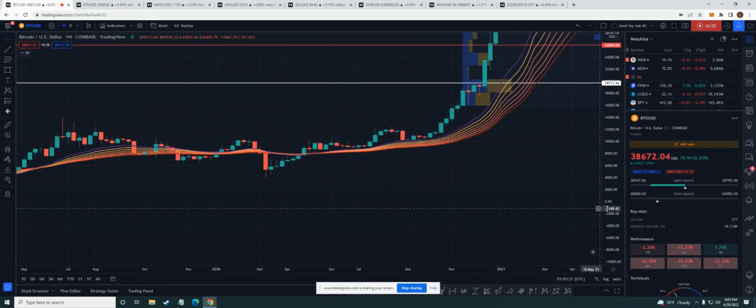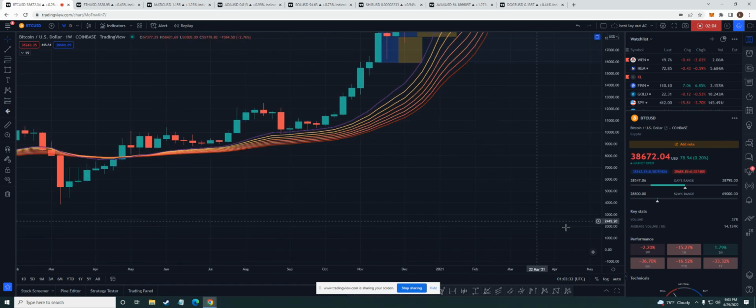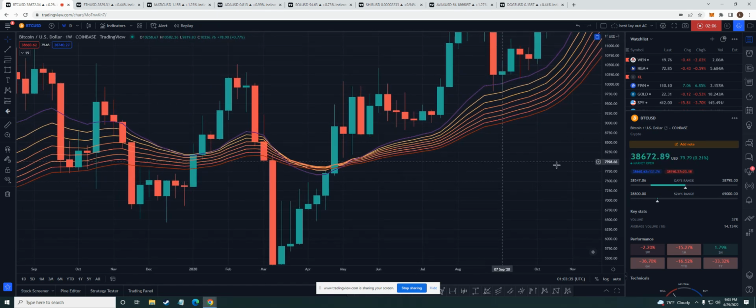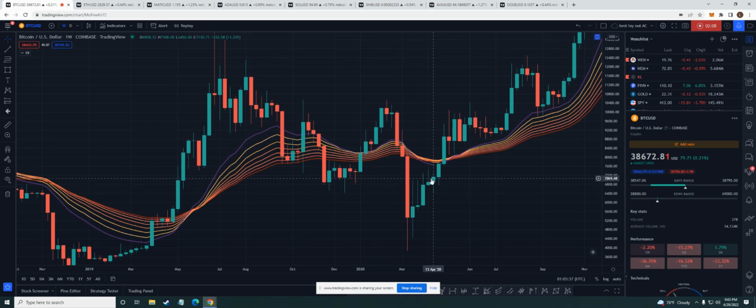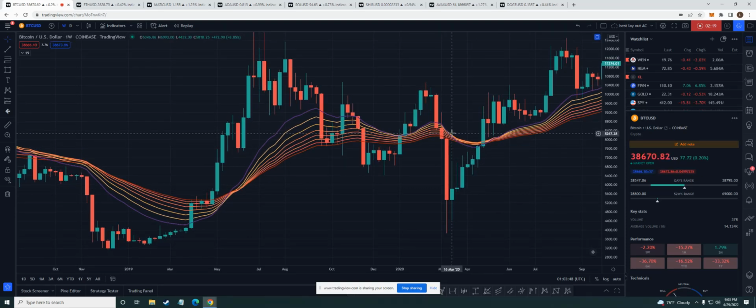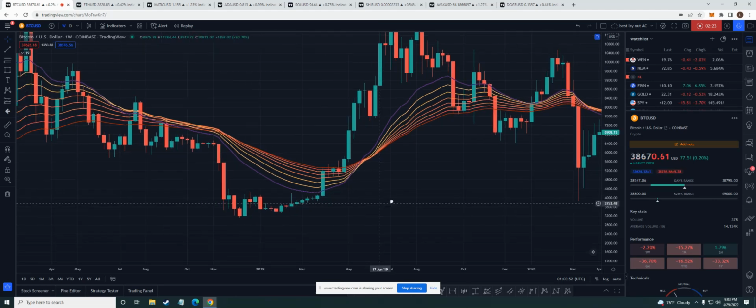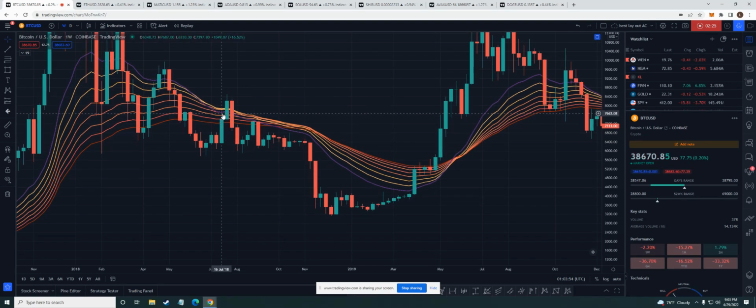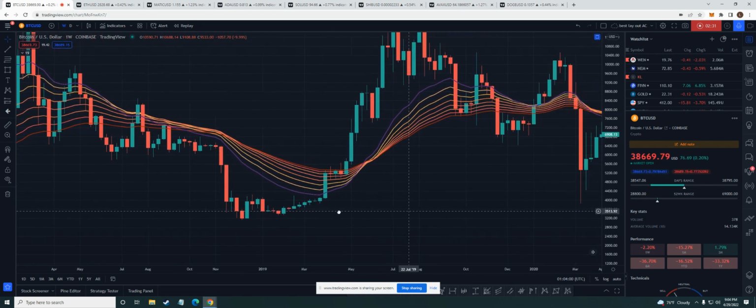The last time this thing flipped to the downside on a weekly was all the way back in March of 2020. And we all know what time that was. That was the sick days. Okay, it flipped right here, boom, came down. But also it flipped here. It started flipping right here. Right here it flipped. Now you could see the two different moves.